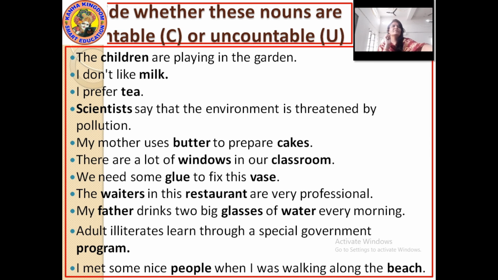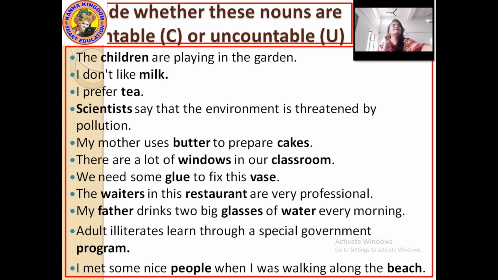So here waiters is countable and restaurant is also countable. Okay, waiters and restaurant countable. Fine. Moving to the next.